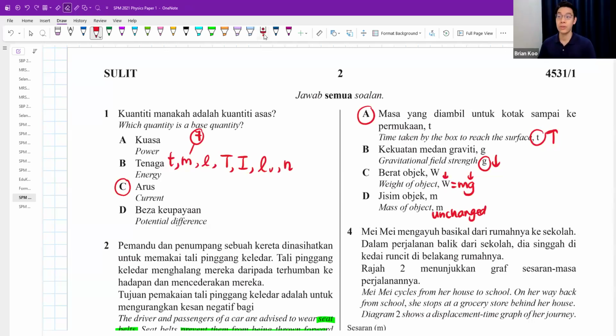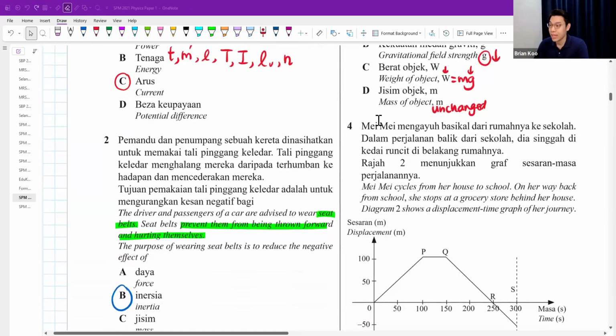Guys, be careful. You must make sure you know the difference between weight and mass. Mass will never change wherever you go, whatever planet you are at. Okay, but weight will change depending on your gravitational field strength or gravitational acceleration. Yeah. Okay. Number 4. Mei cycles from a house to school.